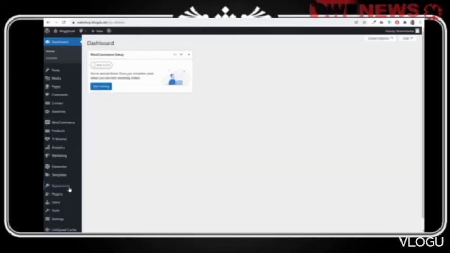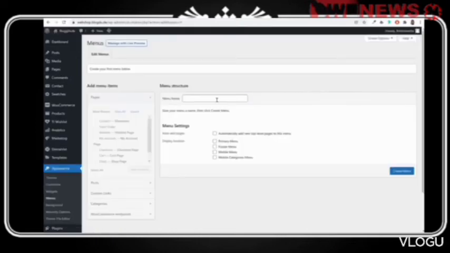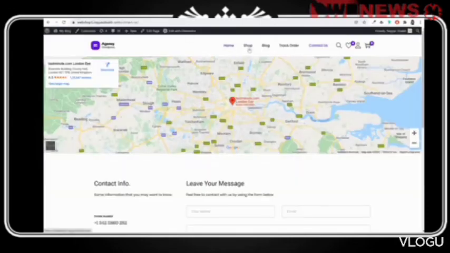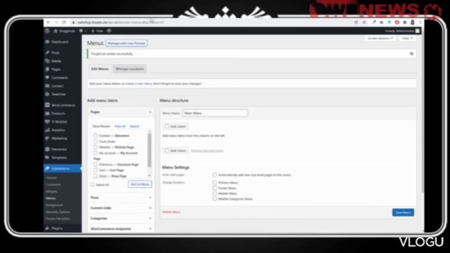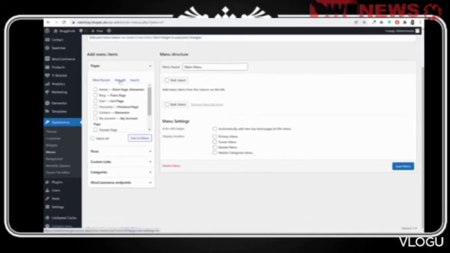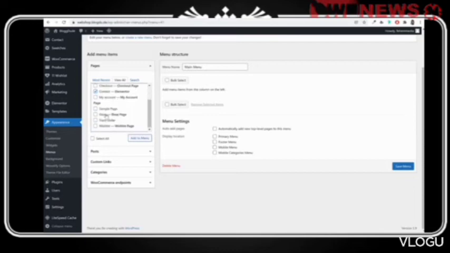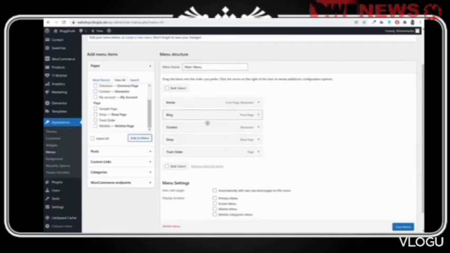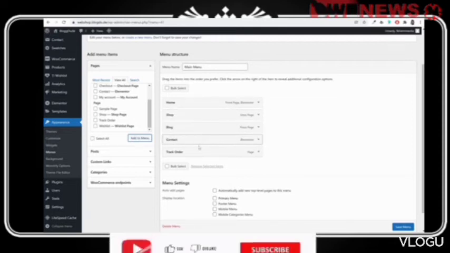To create a new menu, we'll hover over appearance, click on menus. First let's create a main menu. Under menu name, type in main menu, click on create menu. And here as you can see, we have the home page, shop page, blog, track order and about page. So we'll click on all pages: home, blog, contact and shop, track order, these pages. And if you want, you can do it like this.